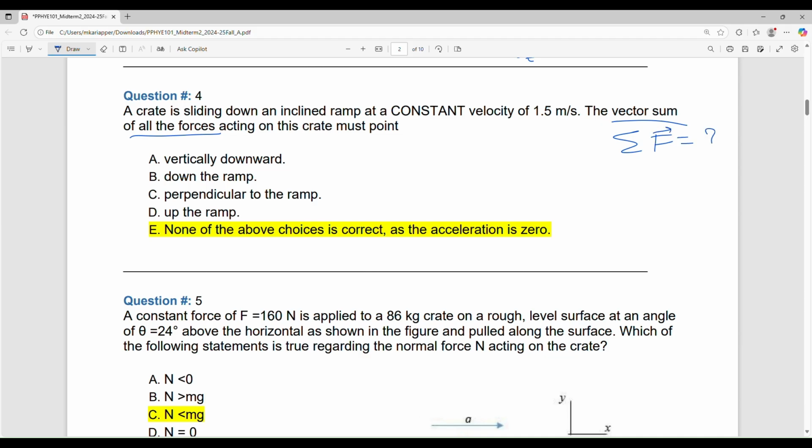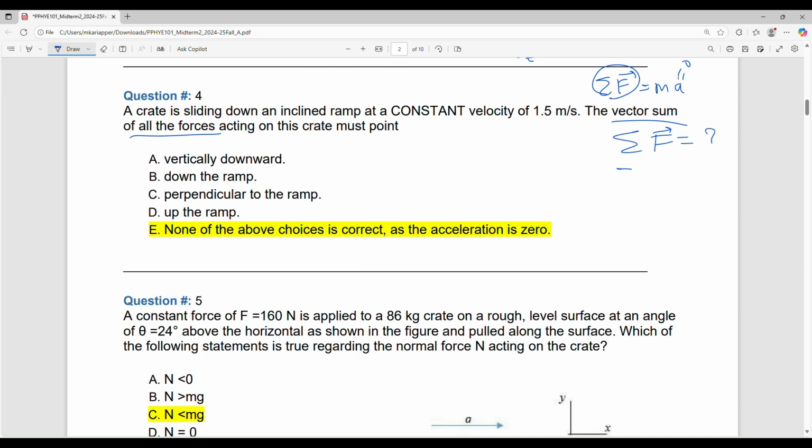So, can I answer this question? 0. Why? Because the acceleration is 0. Constant velocity. Okay. Did you hear that? No. Velocity is constant. Constant velocity means acceleration is 0. Acceleration 0 means then you can apply Newton's second law. What is Newton's second law? If this is 0, this must be 0. M is not 0, right? There's a mass. So that means net force must be 0. So the net force is 0.